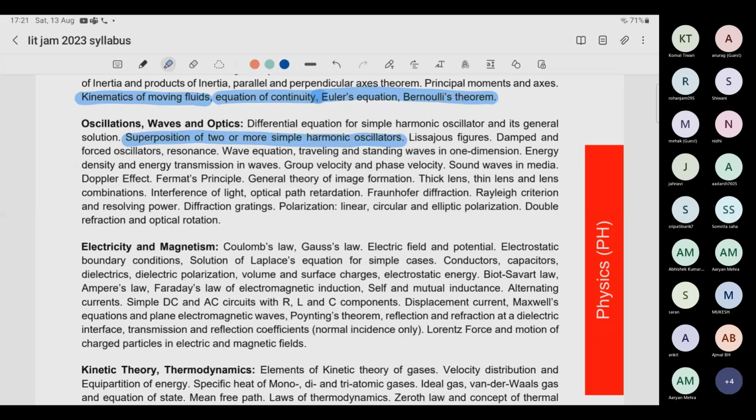Very tough topic to read by yourself and not very beneficial topic. But yeah, I won't suggest my students to at least leave this, because I have provided you notes and you must use those. So waves equations, traveling and standing wave in one dimension, energy density, transmission in waves. So wave is quite a very simple topic.